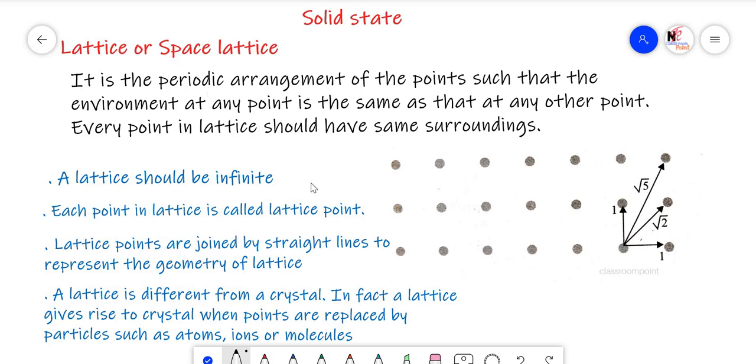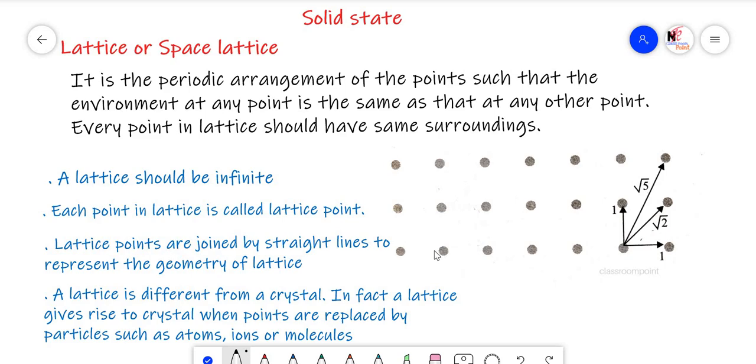So space lattice or lattice tells only about the arrangement of the points. It will not tell anything about the crystal lattice. A crystal lattice is different from the space lattice. If these points are replaced by the atoms or molecules or ions, such type of lattice is called the crystal lattice. If these points are occupied by bricks or something else, it is simply called the lattice.